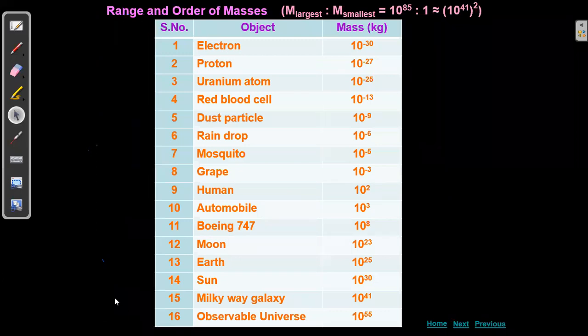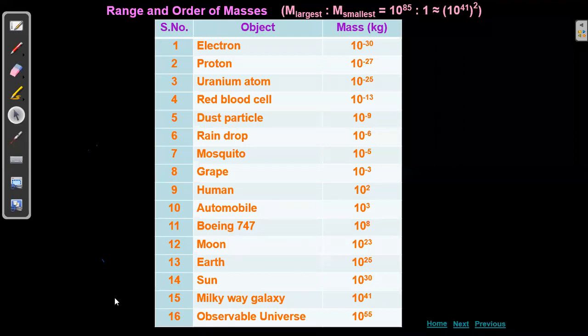So total range is what? Minus 30 to 55. Minus 30 to 0, it will be 30. 0 to 55, it is 55. Total, how much is it? 55 plus 30, 85. Total range is 85. That is why they have written largest to smallest. At the top, they have written 10 to the power of 85 is the total range. So what is the smallest one, what is the largest one, in total we could observe here. Clear? You could see all the details there on screen.